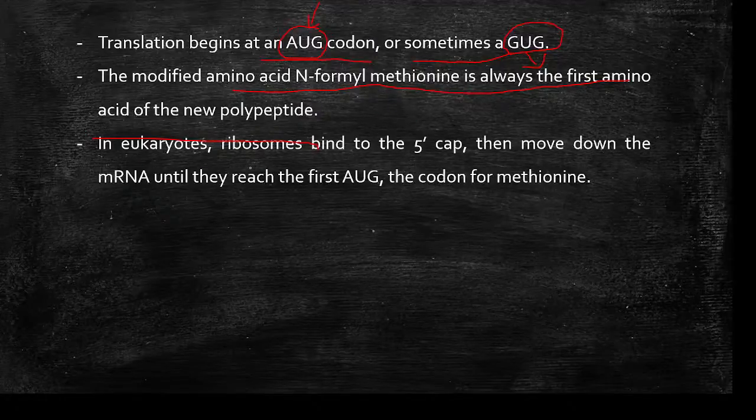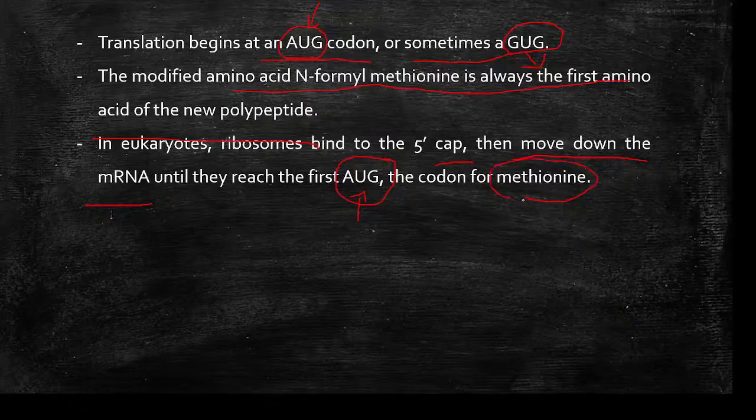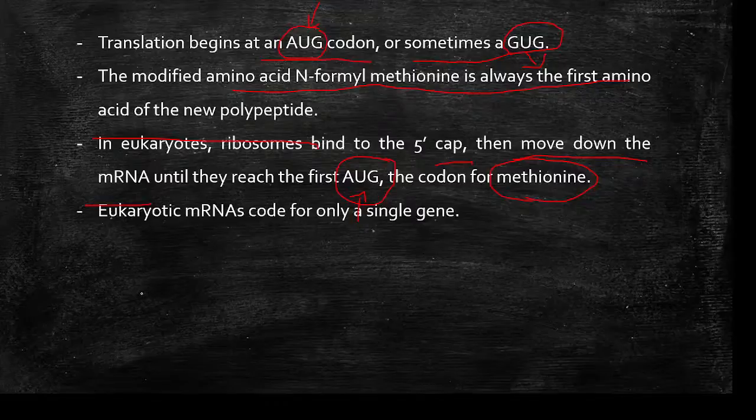Okay, so in eukaryotes, ribosomes will bind to the 5' cap, and then move down the mRNA. They will move along the mRNA from the 5' cap until they reach AUG, the start codon. Once they reach AUG, the tRNA will bring the modified methionine, that is N-formyl methionine. Okay, so eukaryotic mRNAs code for only a single